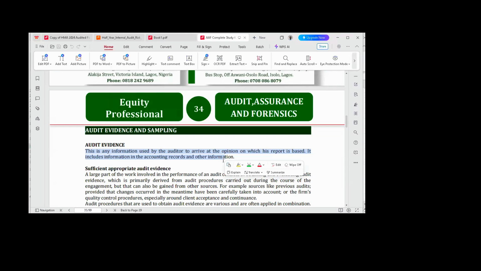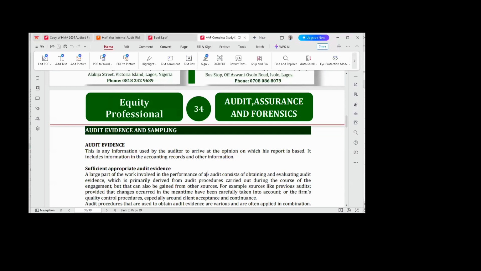sufficiency and what? Appropriateness. So what is sufficiency? Sufficiency relates to what? Quantity. How much information would you require? That is sufficiency. Volume. How many? How much? To what extent?